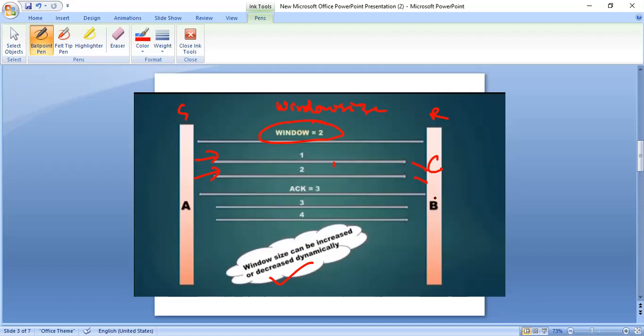To denote that, B, the receiver, will send information in the form of an acknowledgement message stating 3 as a number. After seeing this acknowledgement message, the sender is ready to send segments starting from the number 3, so 3 and 4. The 3 denotes the next upcoming packet number or segment number which is being sent. And the next important point, I told you that window size can be increased or decreased dynamically.